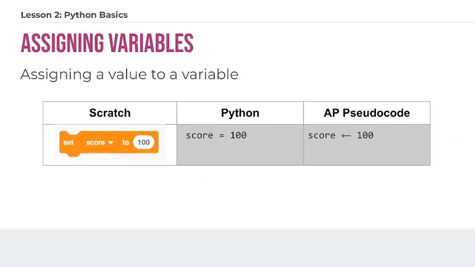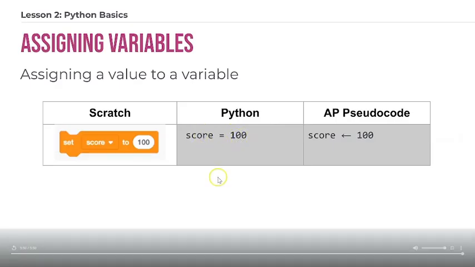So that's what I wanted to talk about on this slide, is assigning variables or assigning values to variables. In Scratch, remember, we use the set block. In Python, we use this equal sign, and in AP pseudocode, we use the arrow. In all 3 of these examples, we are doing the exact same thing. We're creating a variable called score, and we're saving the number 100 into that variable score.